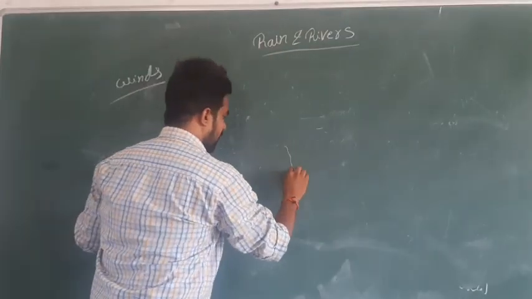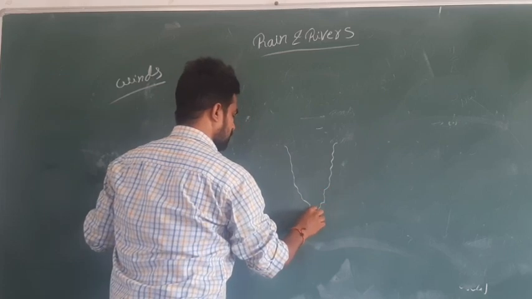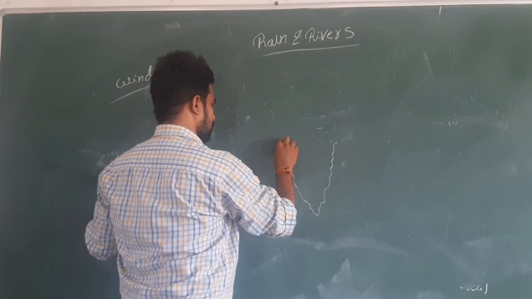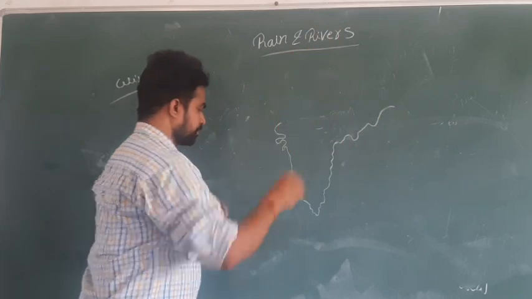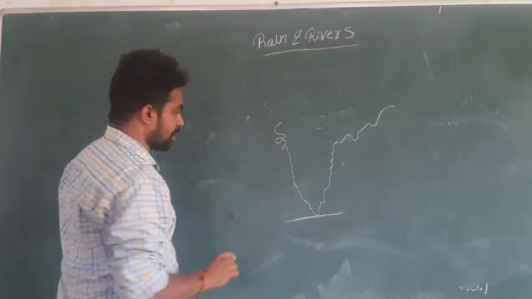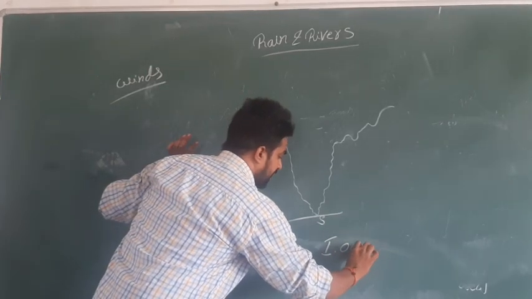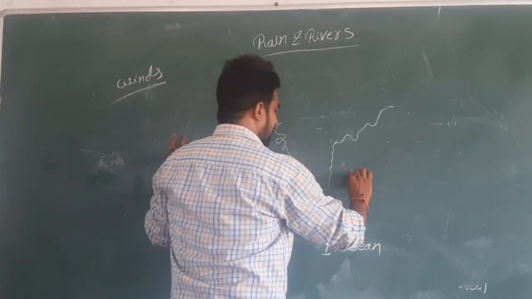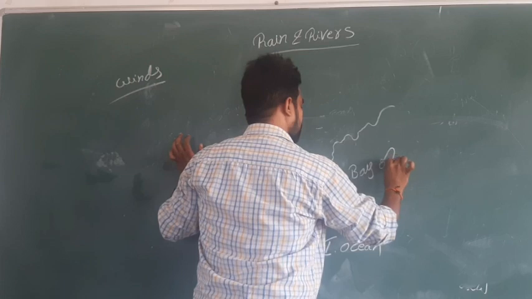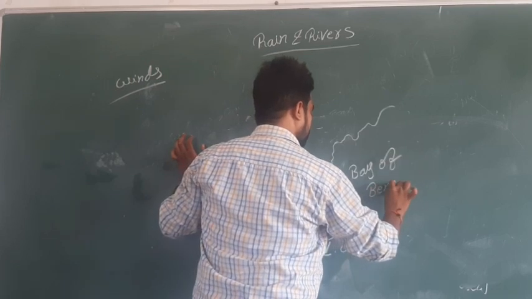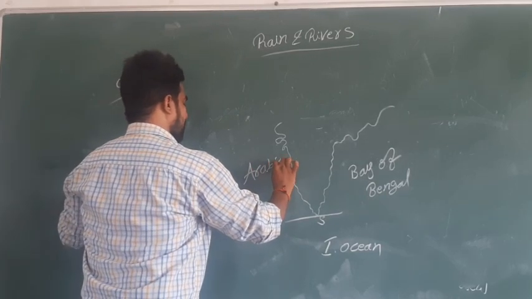Take an example: imagine this is the southern portion of India, and here we have the Indian Ocean, and here we have the Bay of Bengal, and we have the Arabian Sea.